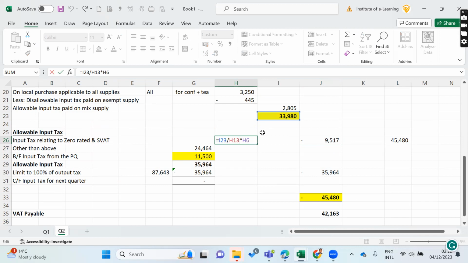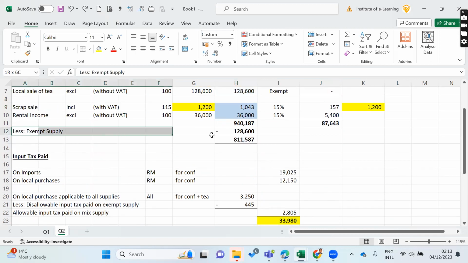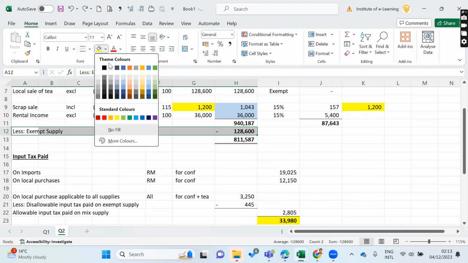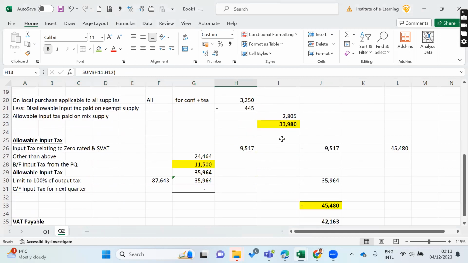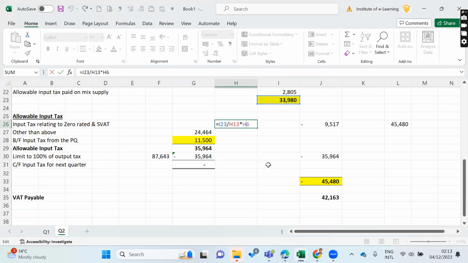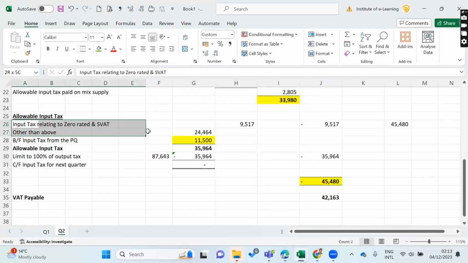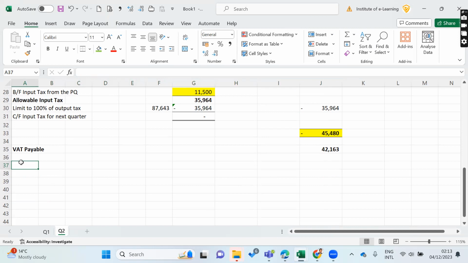So in that case, you can split that into two, the main input VAT. When you are splitting that, if you have exempt supply, you remove that part first. Take only the taxable supply. Very important. Take the taxable supply, divide by that, and multiply by the zero rate supply, and you will get the input tax for zero rate supply, this much. Then the VAT payable, the final part.